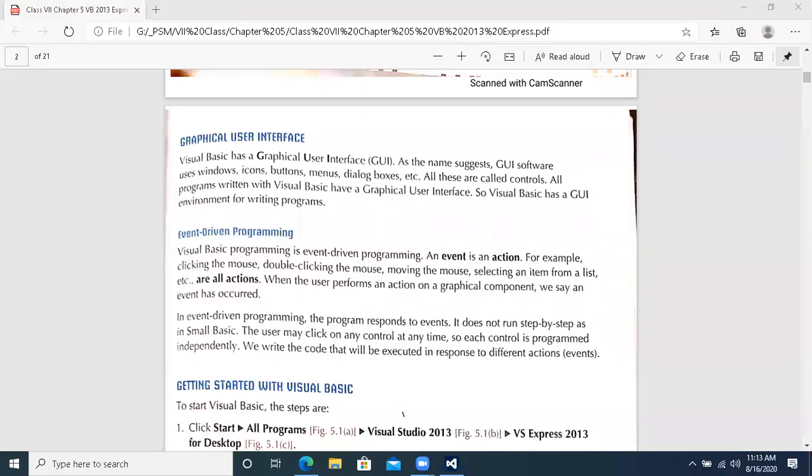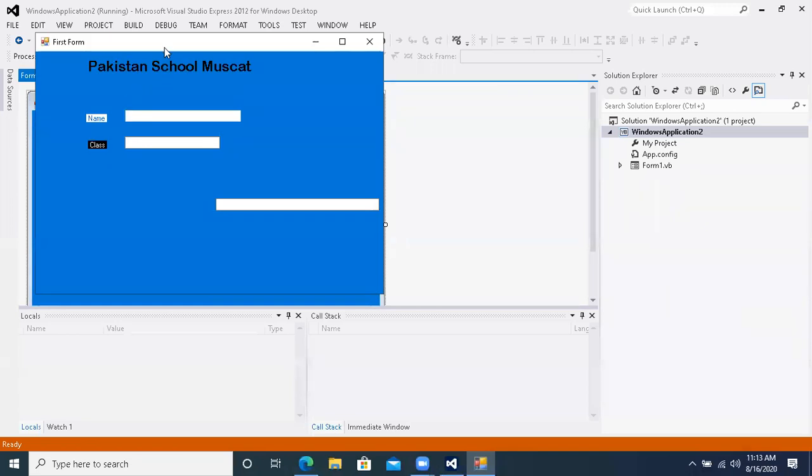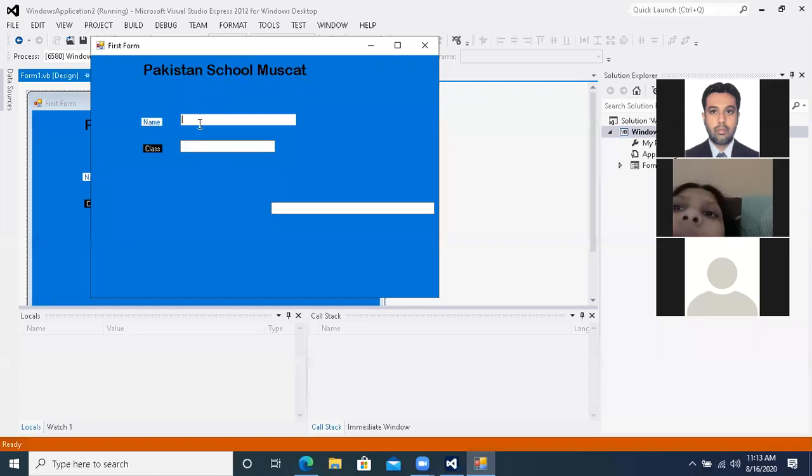Sir, what was the question? What is meant by GUI, graphical user interface? Sir, we can create programs in that. Programs are there, but programs are in graphical manner. Just like today we have created this program, when I am running it, graphical manner is there. Why? Because form-like structure is there. Window-like structure is there. Text boxes are there. Similarly, captions are there. Similarly, when we will study some more things, then we will see some other options. Pictures, we can insert pictures quickly. So these all options are there that we can do over here.